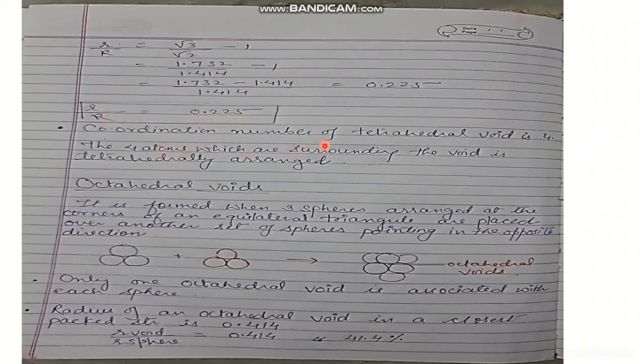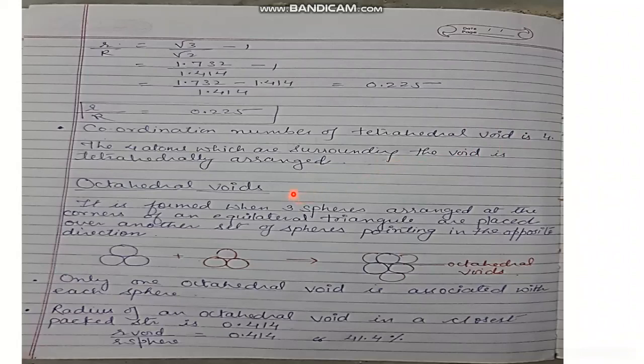The coordination number of the tetrahedral void is 4 because that void is surrounded by 4 atoms, 3 in a single plane and 1 above or below that plane. So 4 atoms are surrounding the void, therefore the coordination number will become 4.